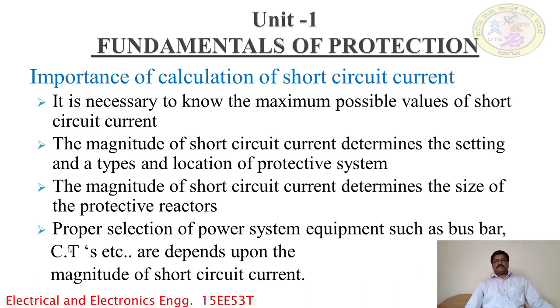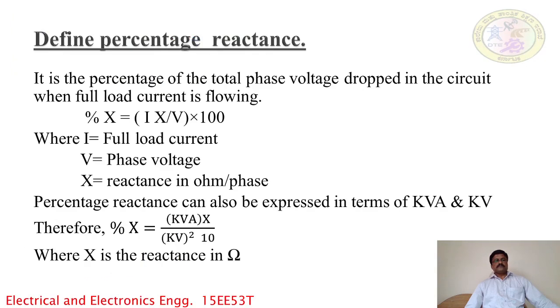The proper selection of the power system equipment means that the power system has different equipment connected, such as busbar, current transformer, power transformer, and feeders. So these equipments mainly depend upon the rating of the short circuit current. So another important definition, percentage of reactance.